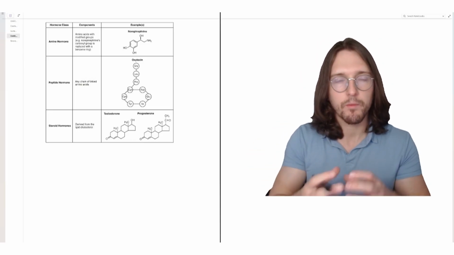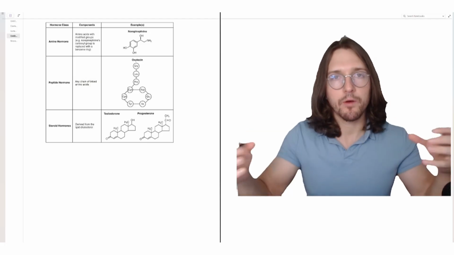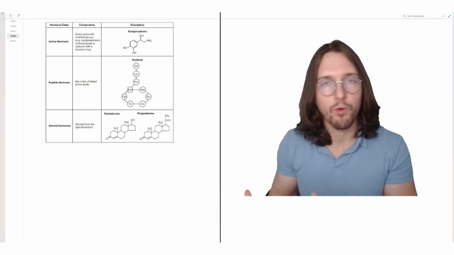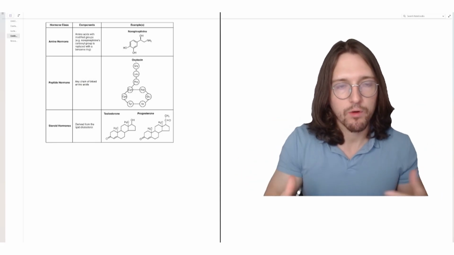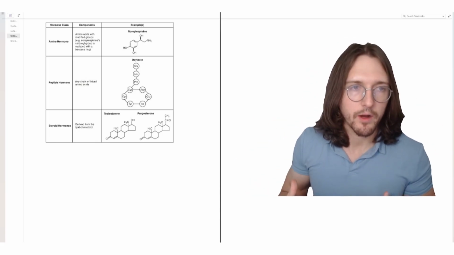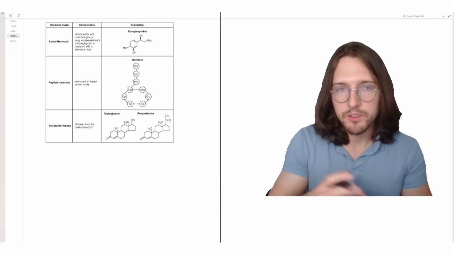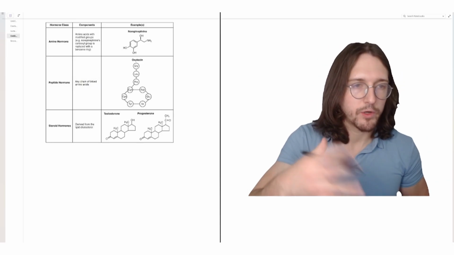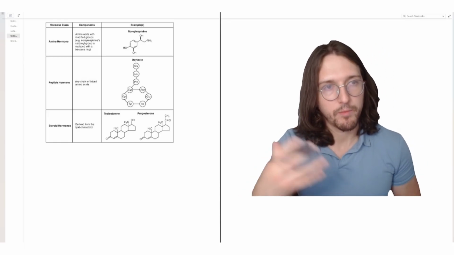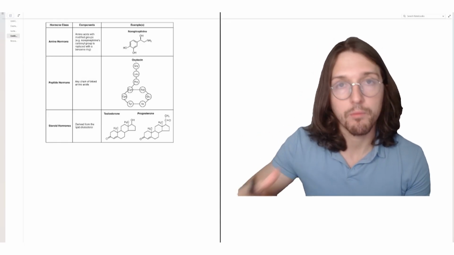So these are, of course, hormones that are produced by multiple amino acids linked together to form a peptide or a protein. And this is by far the most broad or largest class of hormones because most of the hormones in our body are peptide or protein hormones. And there's a lot of examples. I wouldn't memorize all of them. I would just simply know which ones are the steroid hormones and which ones are the amino acid hormones, and then know that the rest are protein hormones.